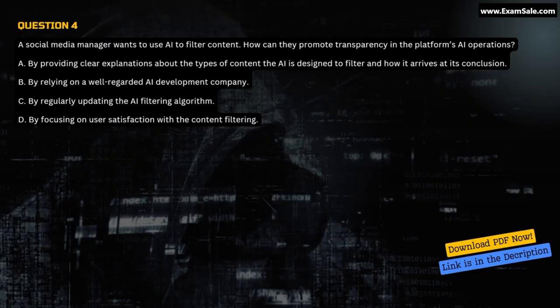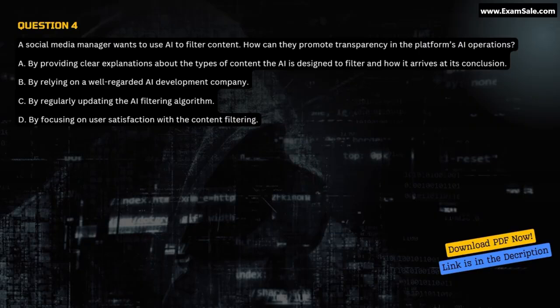Question 4. A social media manager wants to use AI to filter content. How can they promote transparency in the platform's AI operations? A. By providing clear explanations about the types of content the AI is designed to filter and how it arrives at its conclusion. B. By relying on a well-regarded AI development company. C. By regularly updating the AI filtering algorithm. D. By focusing on user satisfaction with the content filtering.